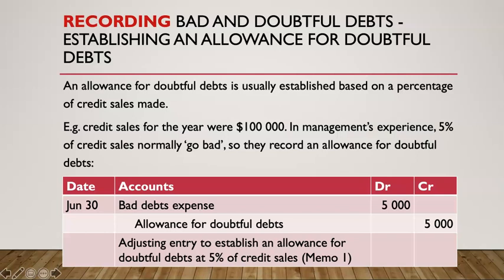But what I really want you to understand is this general journal has created an expense and reduced our assets, and this makes sense when we think that of the $100,000 asset, we're actually not going to receive 5% of it. Let's go into this in a bit more detail.